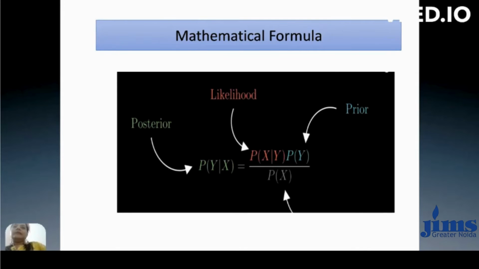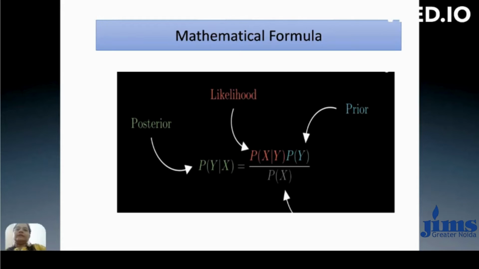Before going into details, we have some mathematical concepts behind it. Let's assume you have n number of features, X is equal to x1, x2, x3, and so on up to xn, and corresponding to these attributes, we have some label values y. Each tuple belongs to some label value of y.